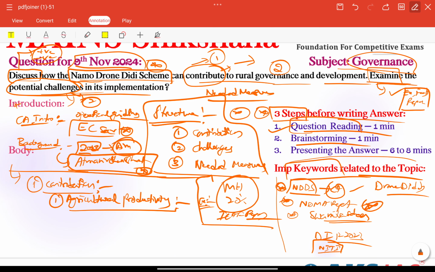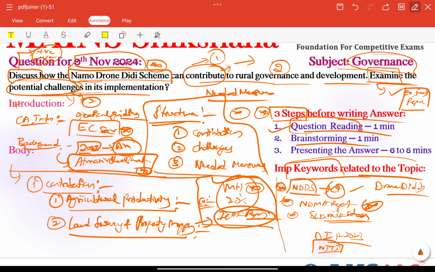Whenever we are mentioning some facts or important data, we compulsorily need to provide some source, indicating which source released the report or something. So the next important thing is land survey. It will be a significant factor for land survey and property mapping. That is also very important here. It supports the Swamitva scheme. That is the major important keyword here, by mapping rural properties, reducing land disputes and digitizing land records.